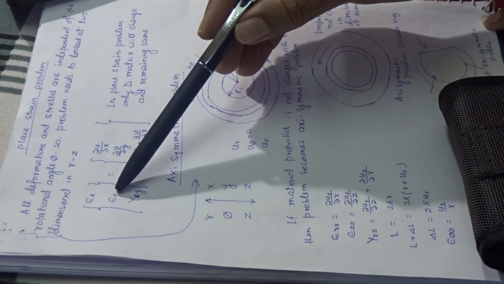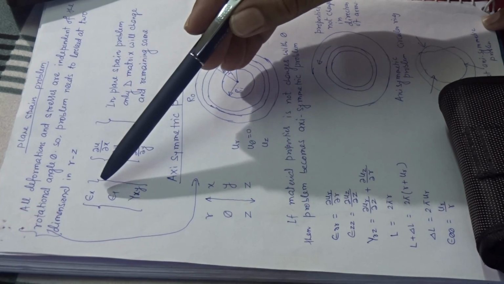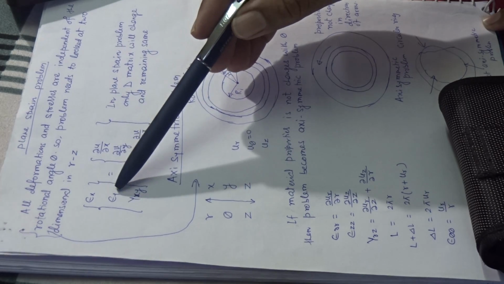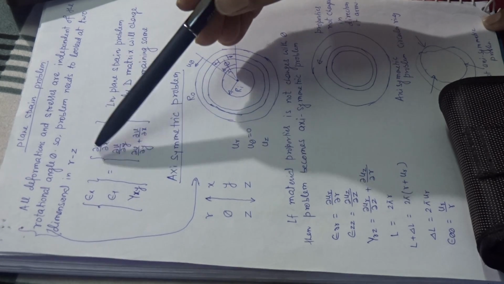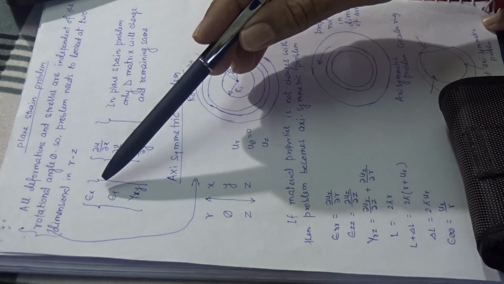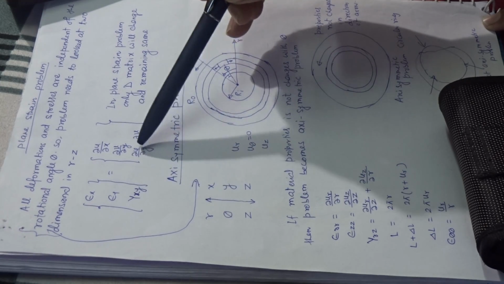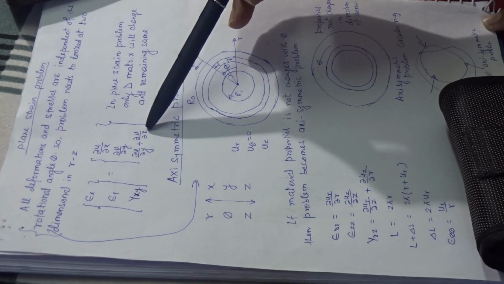For the plane problem, epsilon x, epsilon y and gamma xy, three strains: strain in x direction del u by del x, in y direction del v by del y, and gamma xy is del u by del y plus del v by del x.